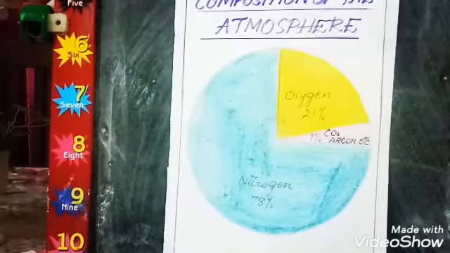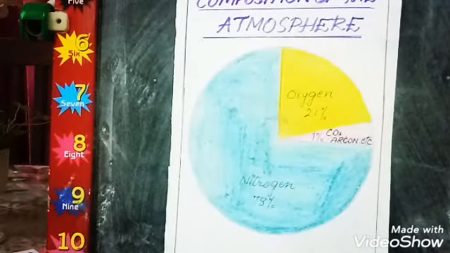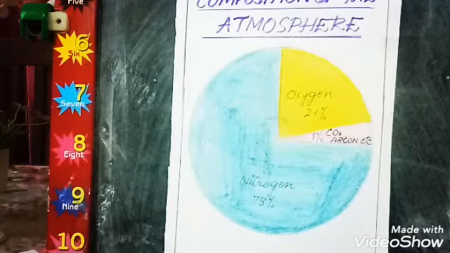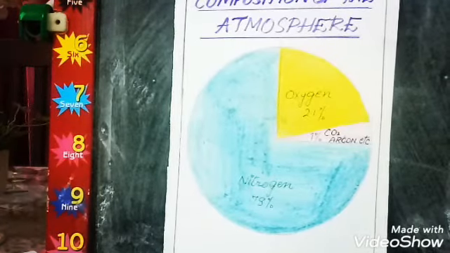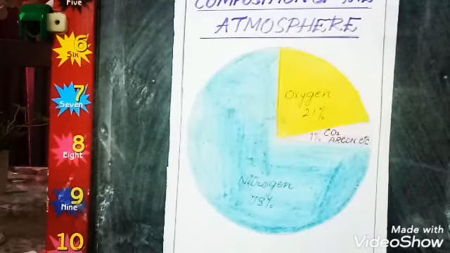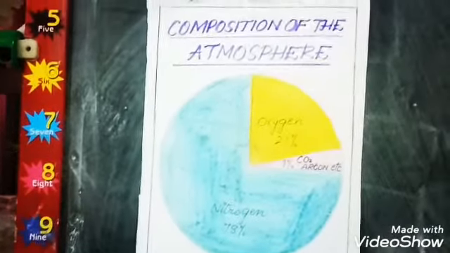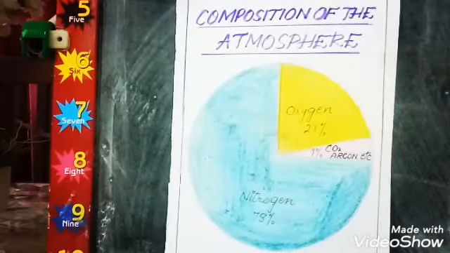Now second is air. What is air? Air is a mixture of gases around any celestial body. The gravitational pull of that celestial body prevents the gases from escaping into space. Our Earth has gravitational pull, therefore the air remains attached to it.